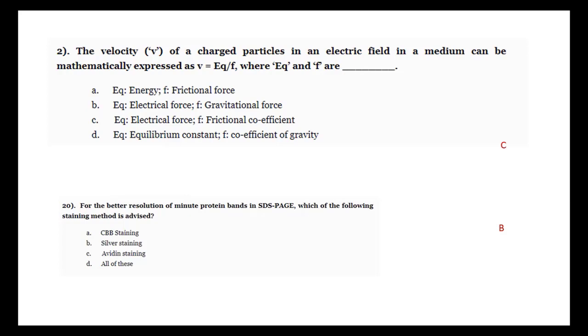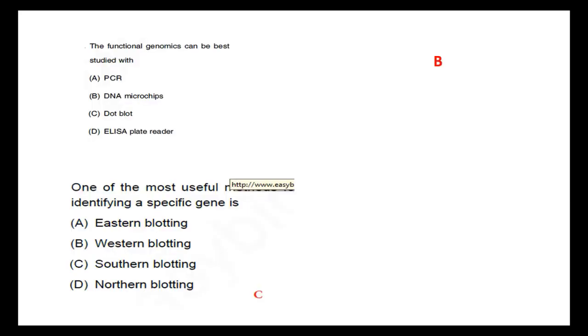But for a small molecular weight protein, a minute band, it does not appear in the CBB staining. So at that time, if you want to identify a minute protein band, we go for silver staining, not CBB, not avidin staining. So silver staining is the right answer for this question.